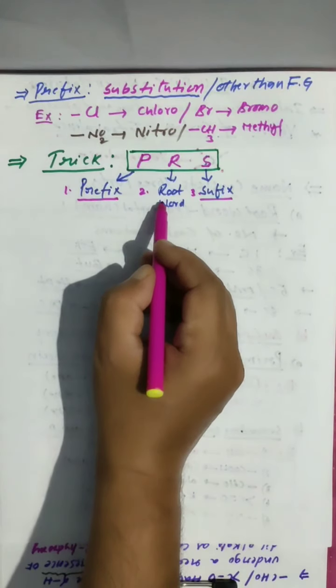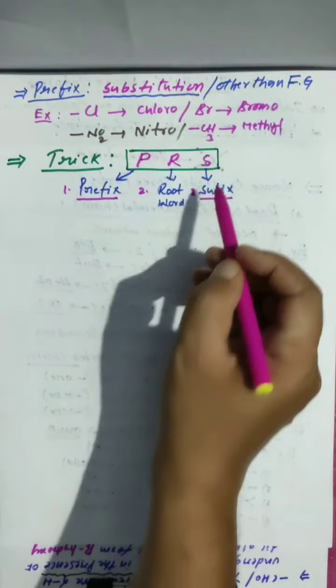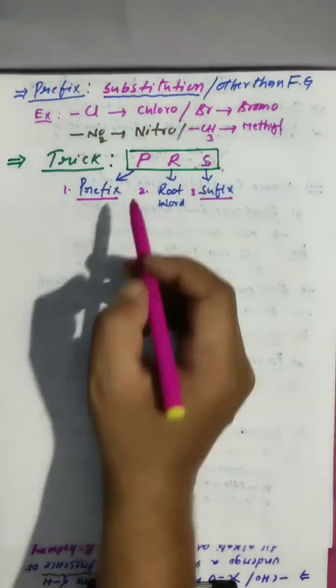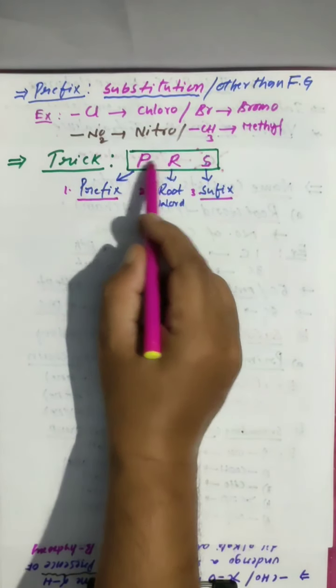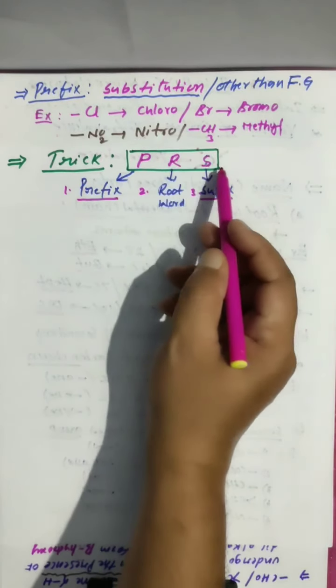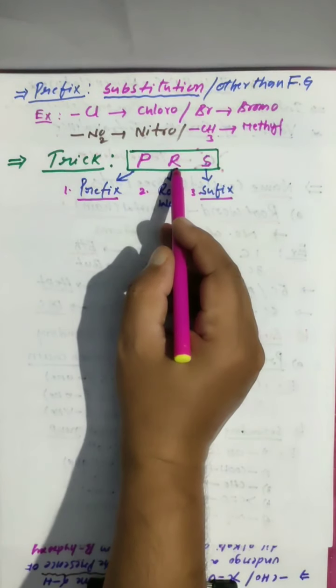Next you have to start the name: root word, meaning meth, eth, prop, but, like that. Next, the suffix means functional group. See, if prefix is not there, no need to start. Then you have to go for the root word. Root word is compulsory. If suffix is not there, you go for prefix and root word only.